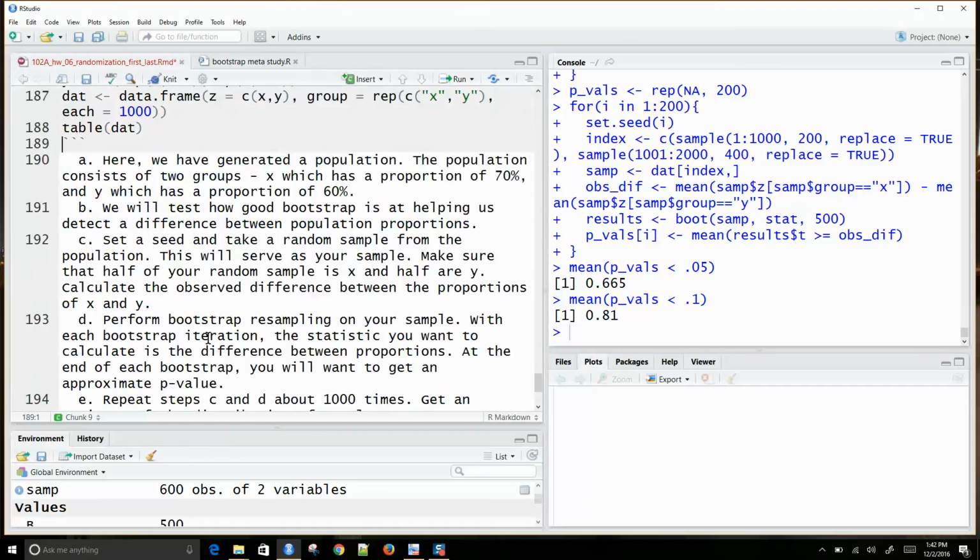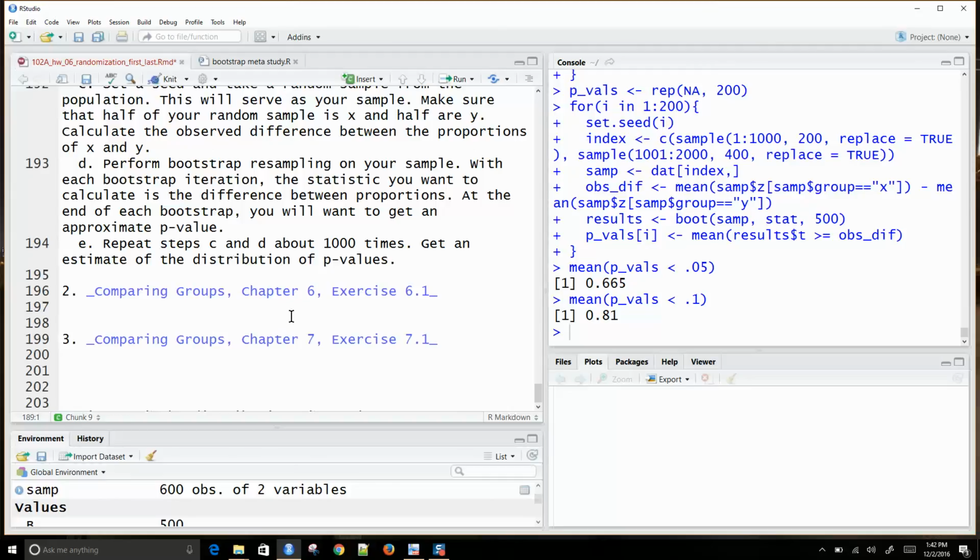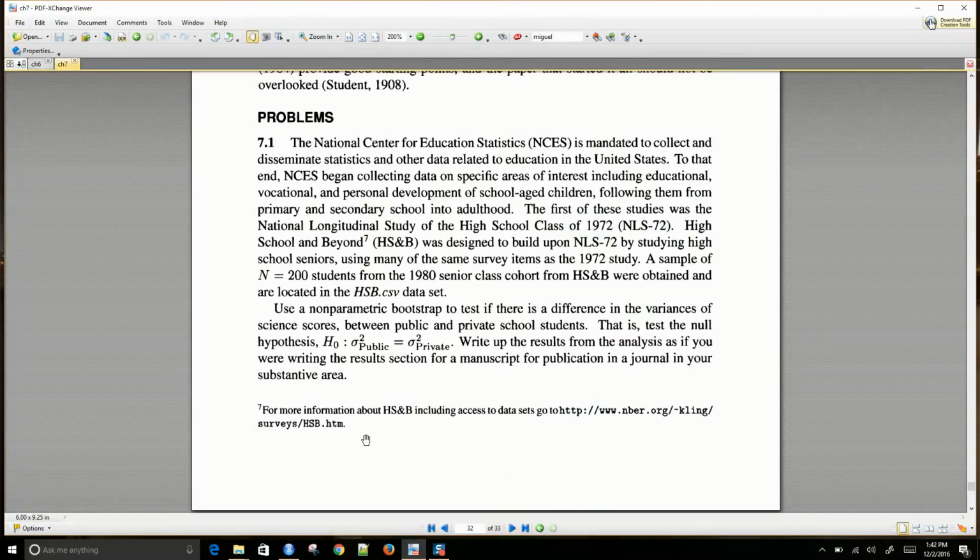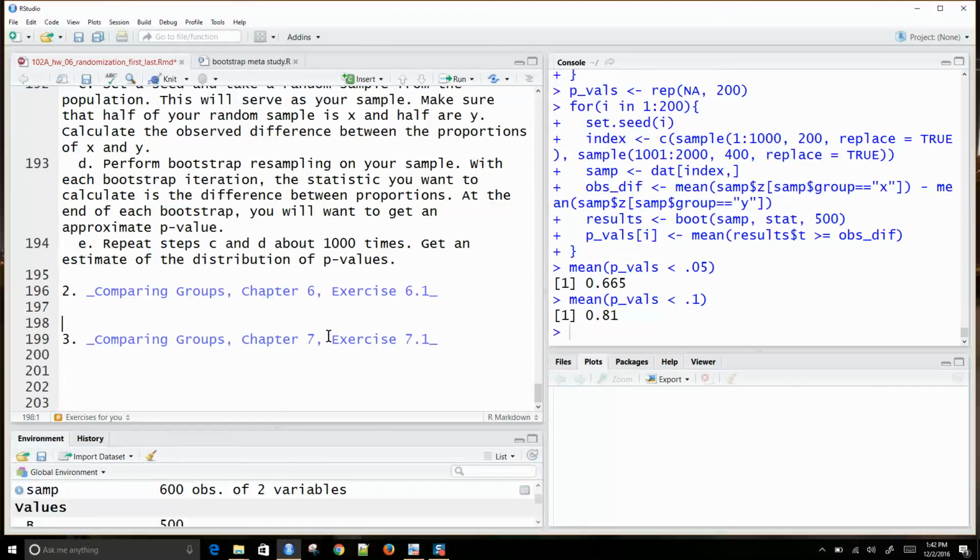I was also going to take a look at exercise 1 in chapter 6 and in chapter 7. But I think I'm going to run out of time to cover this in the detail that I want. So I'll write the solutions for this and post them online for you guys to take a look at.